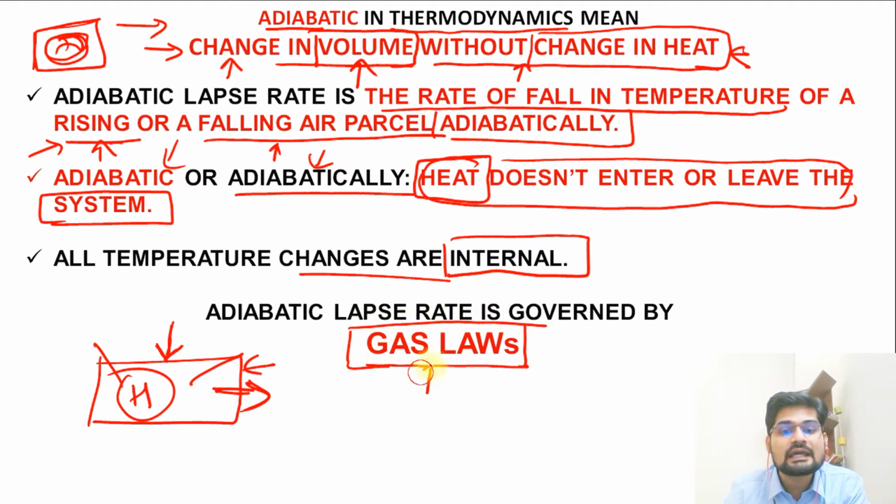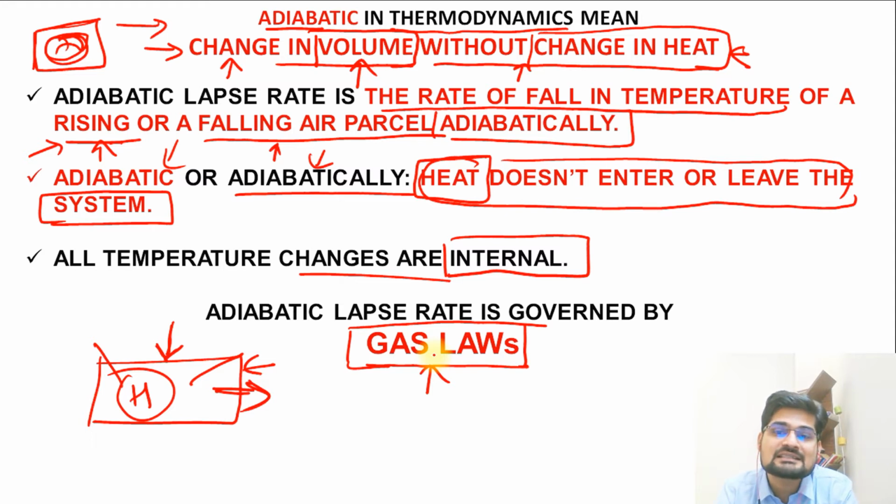So this is called gas laws. Remember, in the lapse rate as well, we talked about the pressure and temperature relationship. So gas laws are an important part to learn in terms of thermodynamics, which has a role to play in climatology. If you want to learn climatology well, you must understand these gas laws and specifically this process where there is dynamism involved. It is not a normal case, it is a rising and falling case of an air parcel. So gas laws are important to learn here.